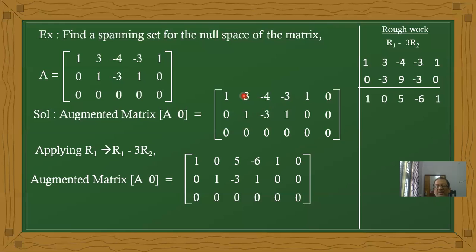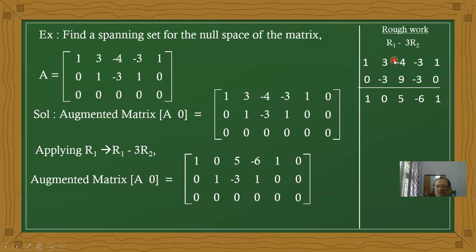This 3 belongs to R1, minus 3 times, and the value must come from the second row. Therefore R1 minus 3 times R2. In the augmented matrix, the second row has no change, and the third row also has no change.